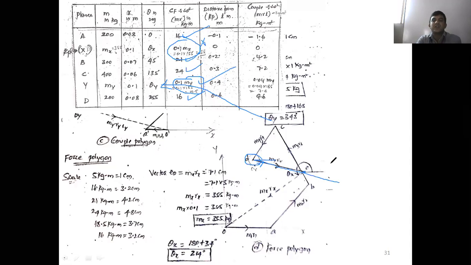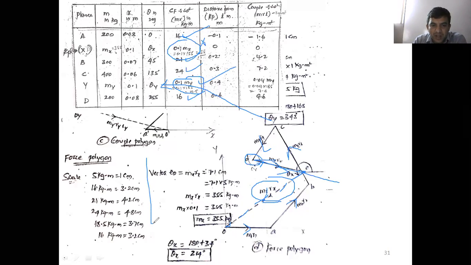Now it is not a closed polygon, it's an open force polygon. Now we'll join point E and O, the end point and the starting point of the force polygon, with a dashed line. That EO shows what? The unknown magnitude. What is the unknown magnitude? 0.1 mx or mx into rx, right? Now what is the arrow mark? O to A is towards right, A to B upward, B to C upward, C to D downward, D to E downward, and E to O also downward in the left side direction.